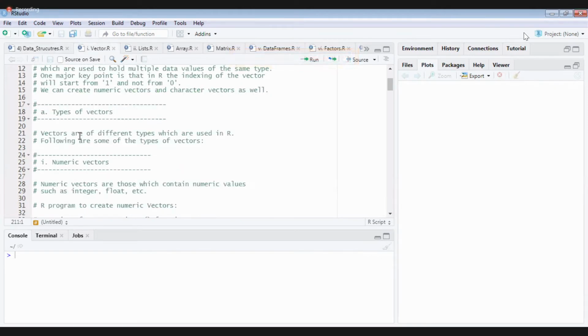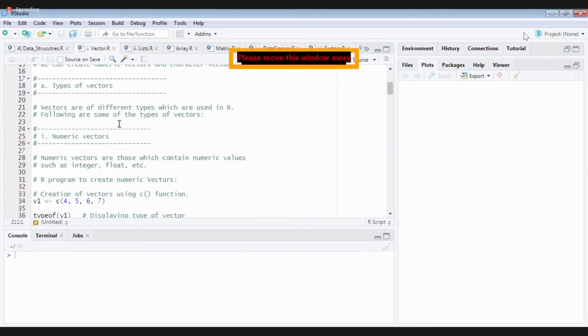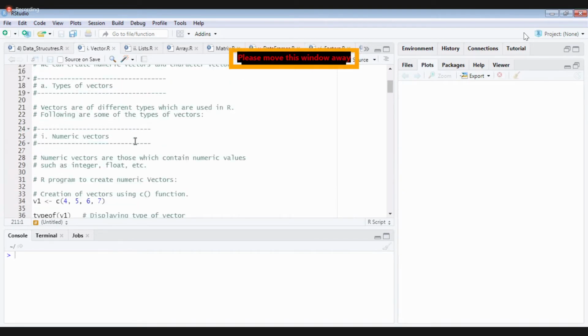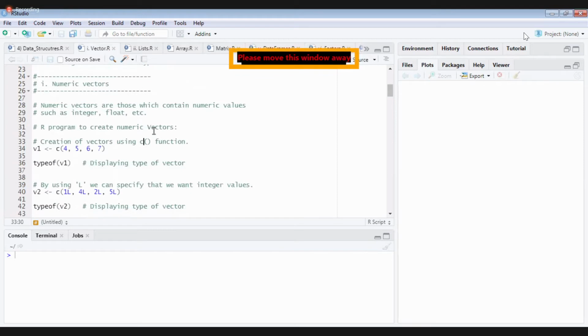Now we'll see all the basic types, the five types which you have learned. All the basic data types can be created into vectors. How to create a vector? Using the c function, we can create a vector. Now observe carefully: 4, 5, 6, 7. Using c, that is our combine function, I am creating vector 1. Okay, vector 1 created successfully.